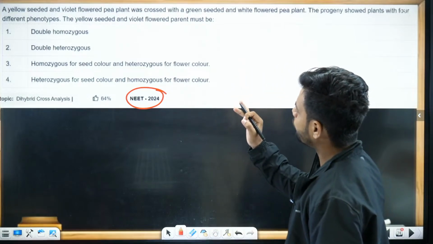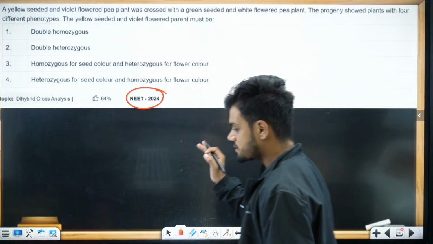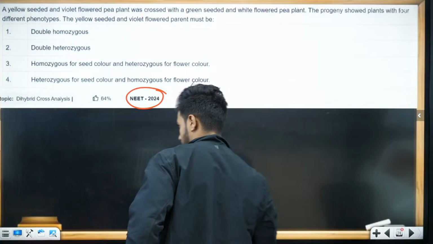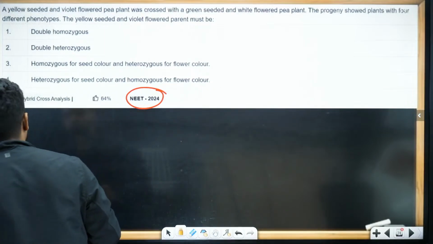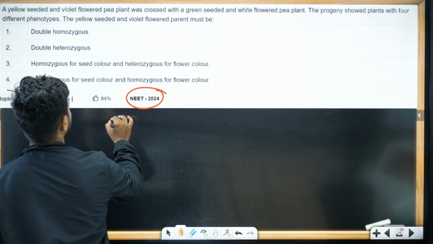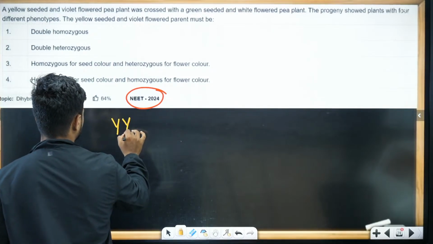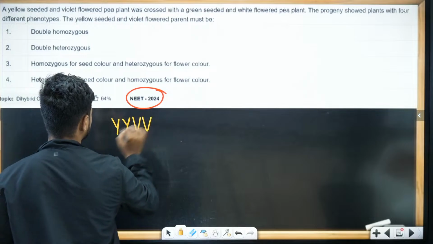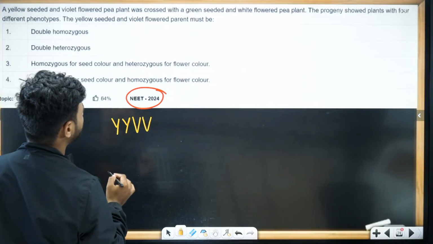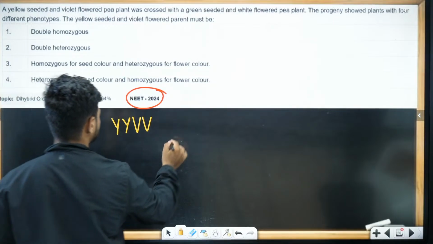Yellow seed and violet flower pea plant. Right. Yellow seed as well as violet flower. Let's write yellow seed, violet flower. Was crossed with green seed and white flower.